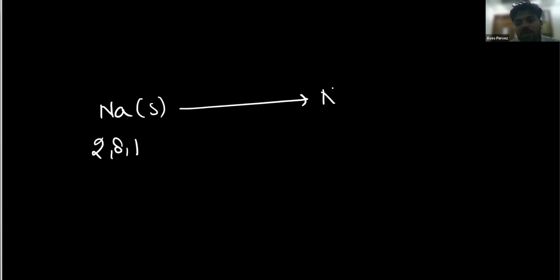And when electrons are lost by an atom, it becomes positively charged. So atoms become positively charged when they lose electrons. For example, this is sodium, 2, 8, 1 electronic configuration, but when it loses 1 electron, it will become Na+, so it is going to have 2, 8 electronic configuration.